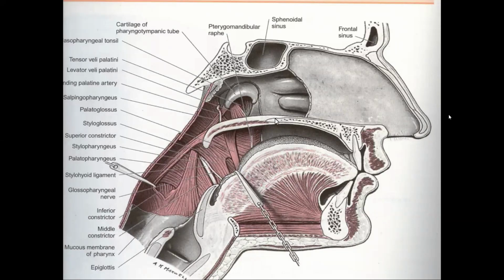Hard palate is formed by the palatine processes of the two maxillae and the horizontal plates of the palatine bones.